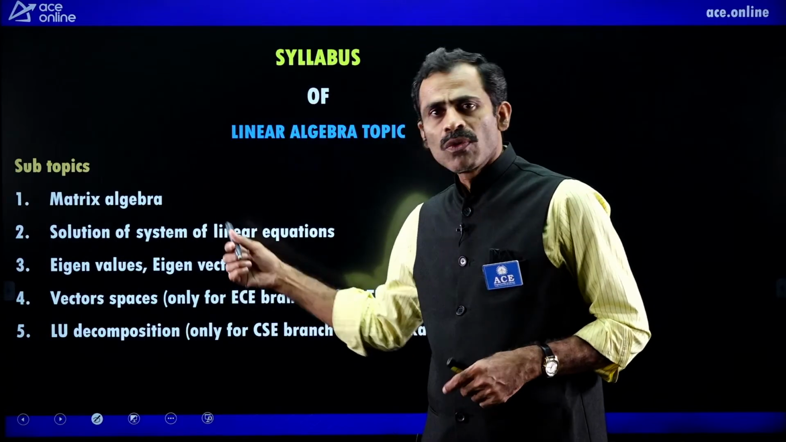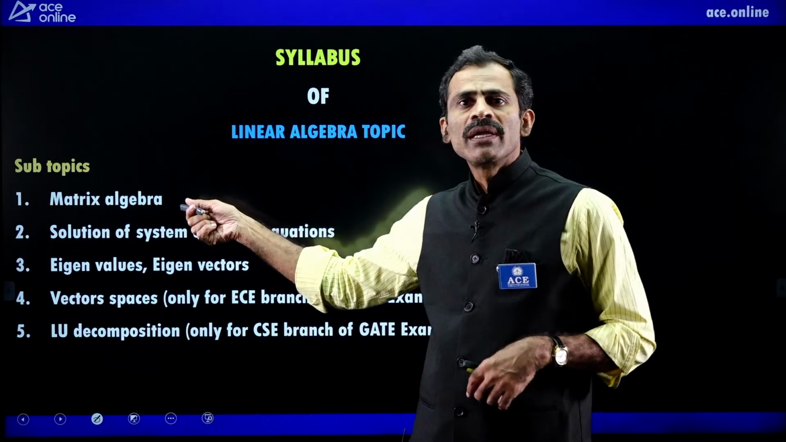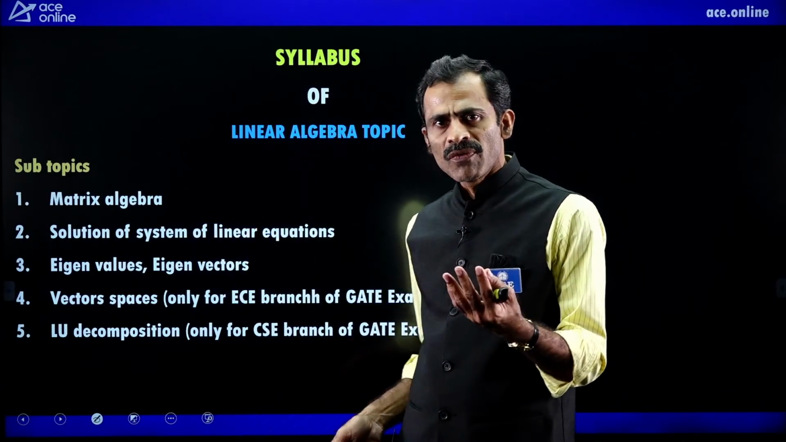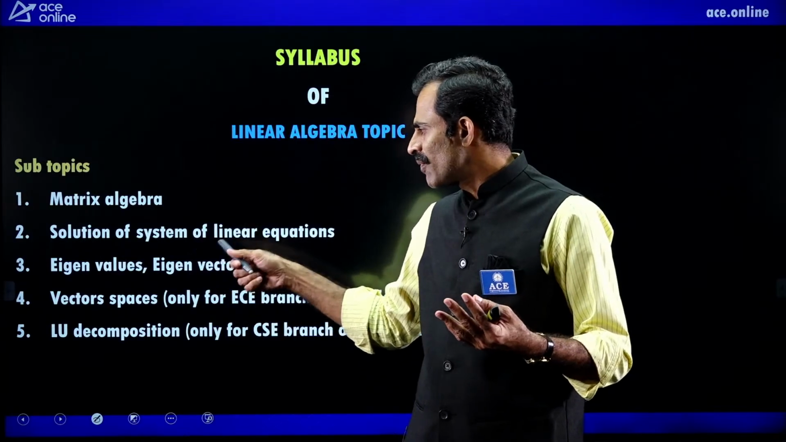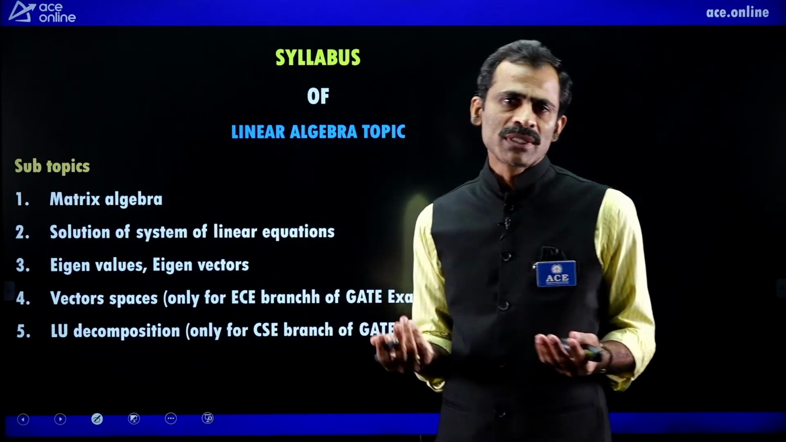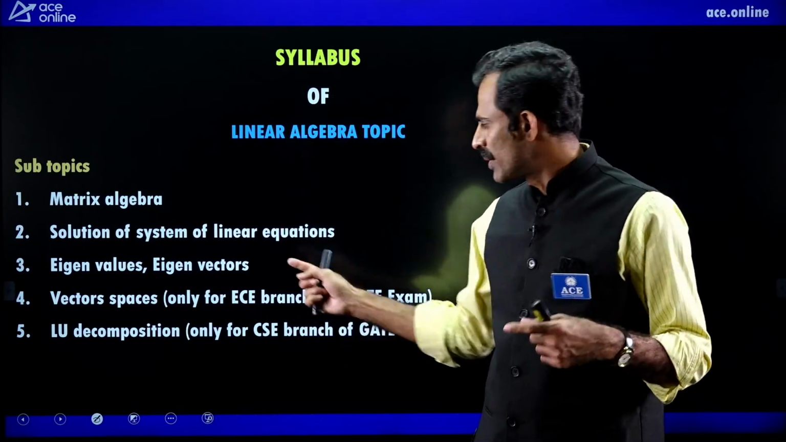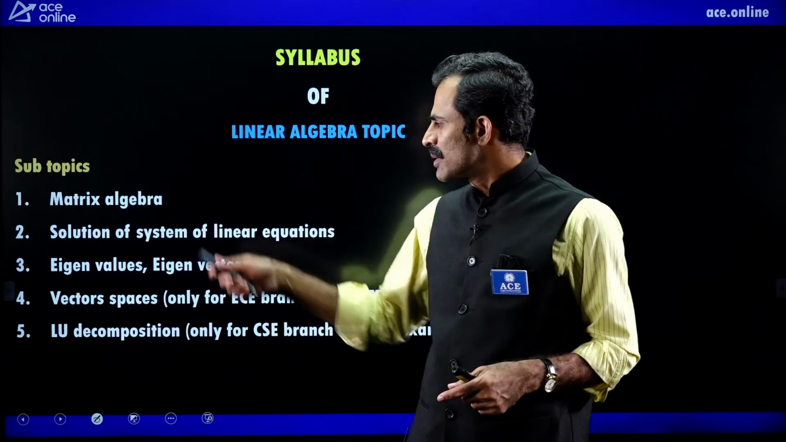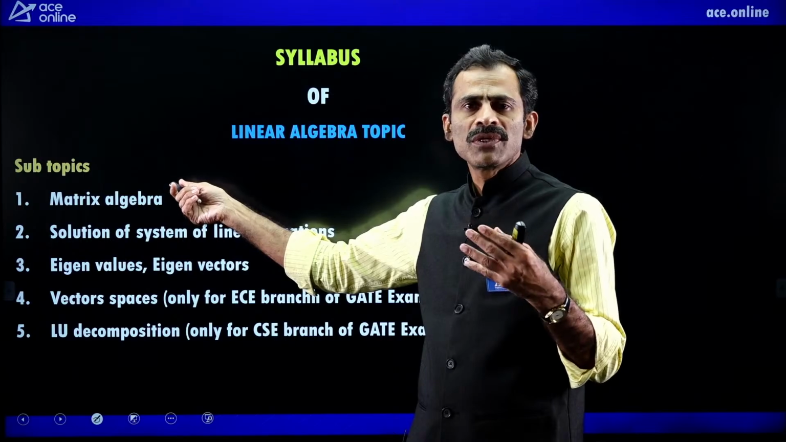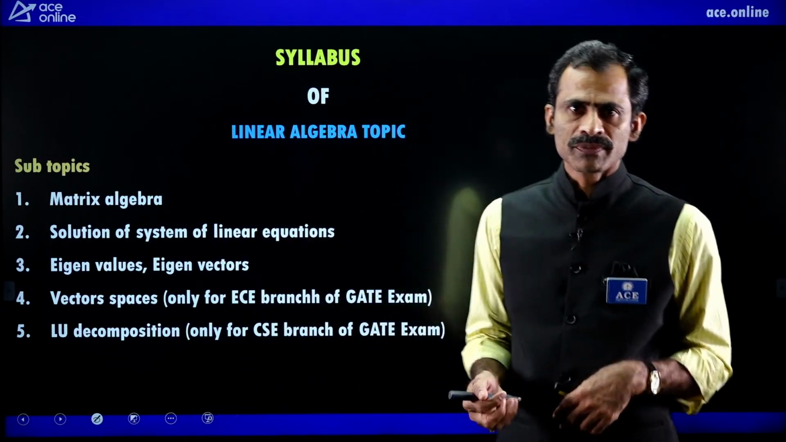Without matrix algebra we cannot go for this, because if we get any problem on this, indirectly we require the determinants, inverse, and rank. Again, for the solution of system of linear equations also, we require the matrix algebra subtopics: the inverse, determinant, and rank. So directly we have questions on matrix algebra, that is on determinants, inverse, rank, and indirectly we require all this for the next two subtopics.